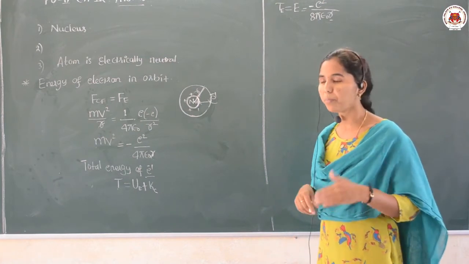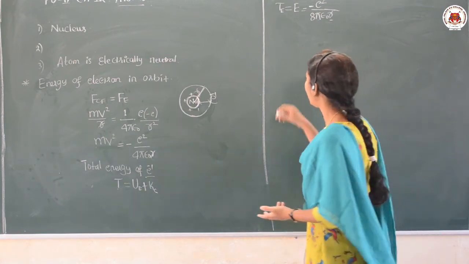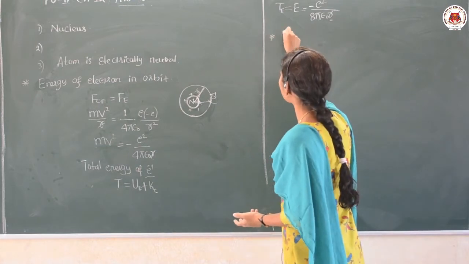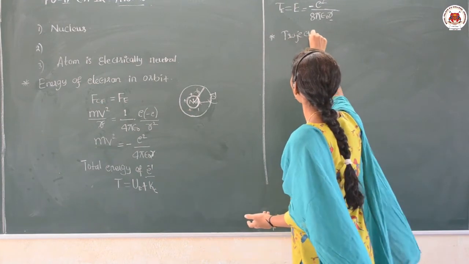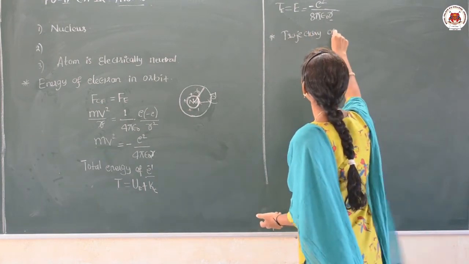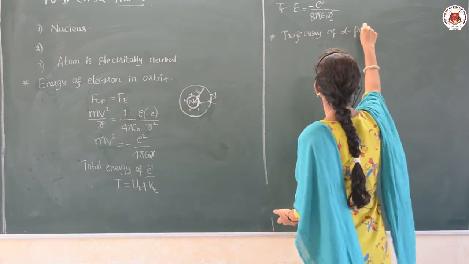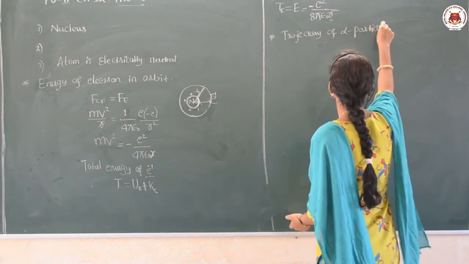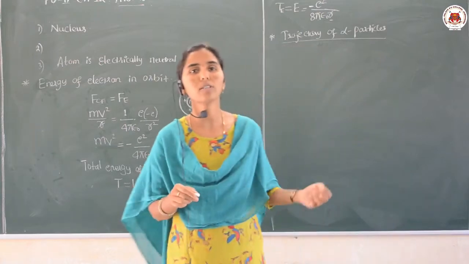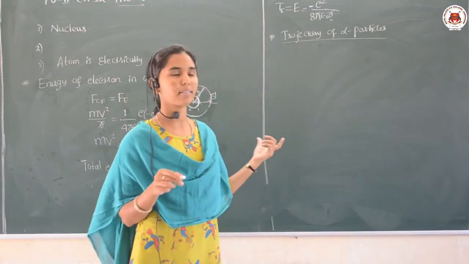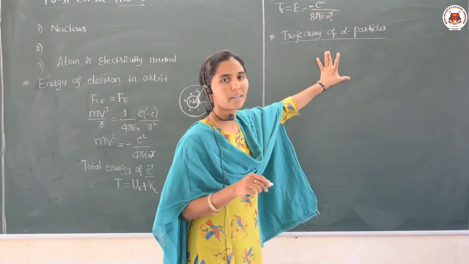Yes, and before going to that, let us talk about the trajectory of the alpha particle also. As we discussed in the previous experiment, the path was travelled by the alpha particles. Trajectory of the alpha particle means what?